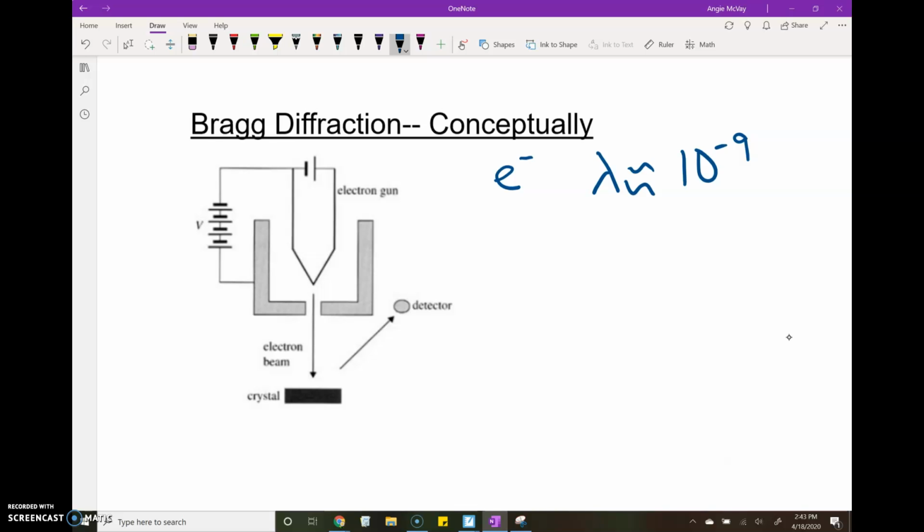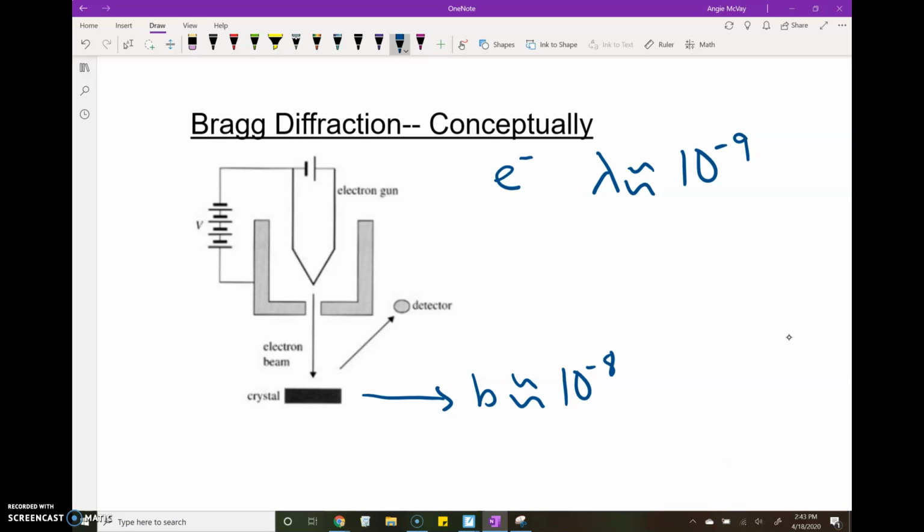Turns out this crystal has an atomic spacing, an aperture size for those electrons to go through, that's on the order of 10 to the -8.